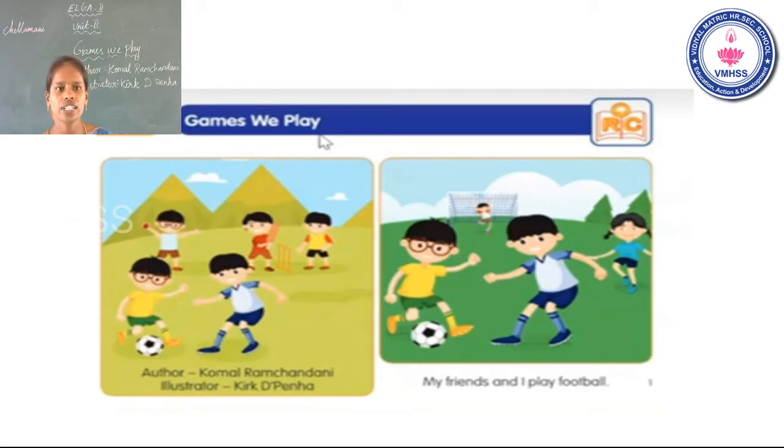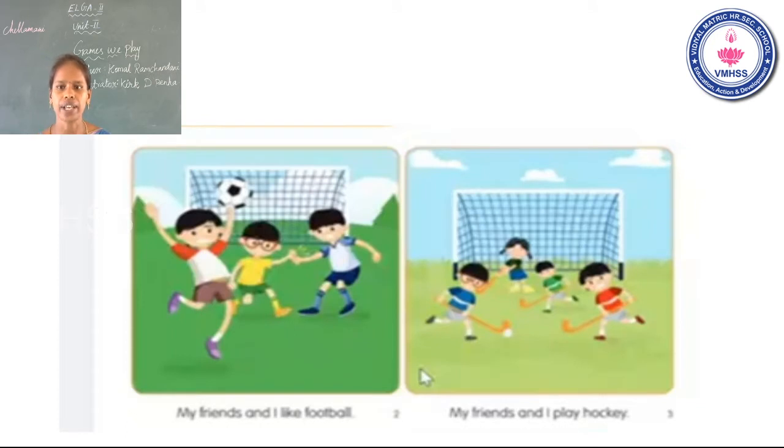Now I read the first page, students. Next you can follow me. My friends and I play football. What does that mean? See the picture. What game they are playing? They play football. Okay. See the next page. My friends and I like football. எனக்கும் என் ஃப்ரெண்ட்ஸ்க்கும் ஃபுட்பால் ரொம்ப பிடிக்கும். Okay. My friends and I like football.